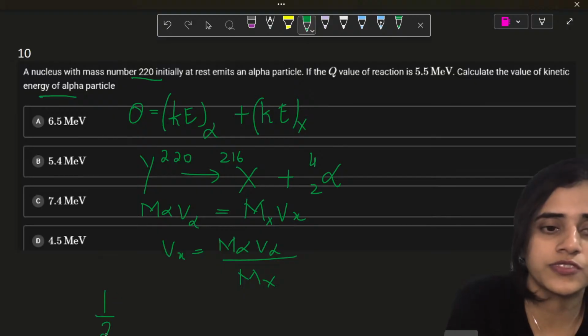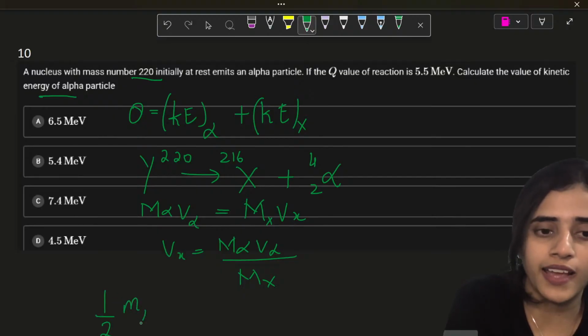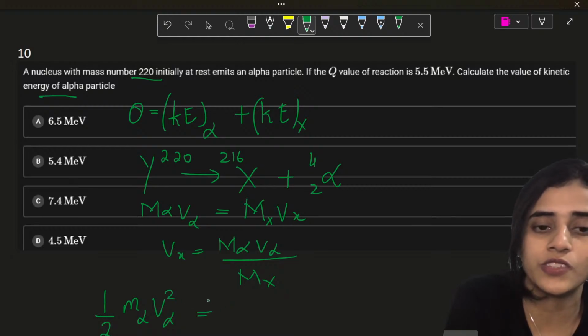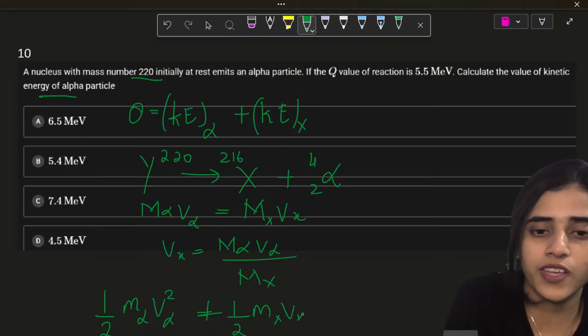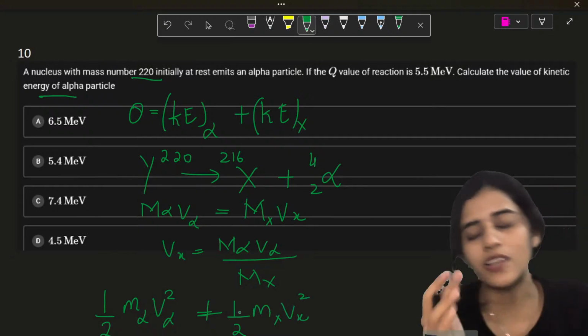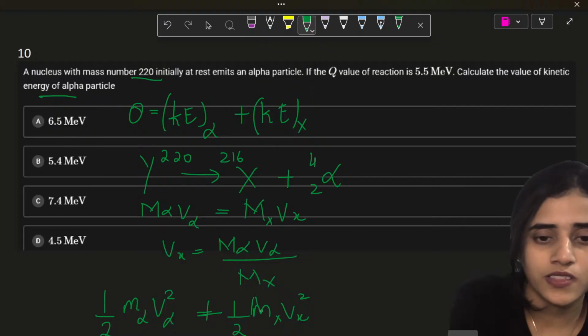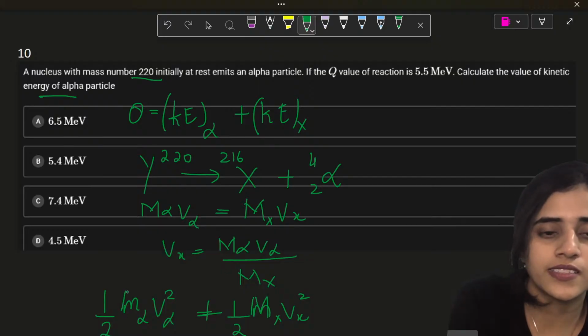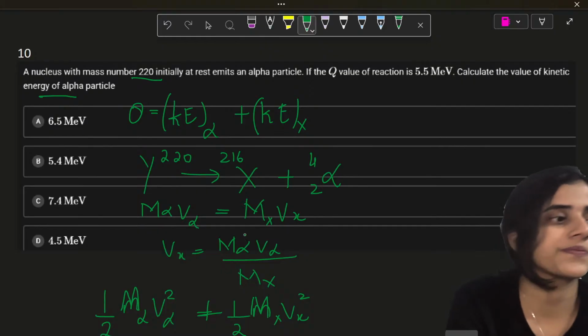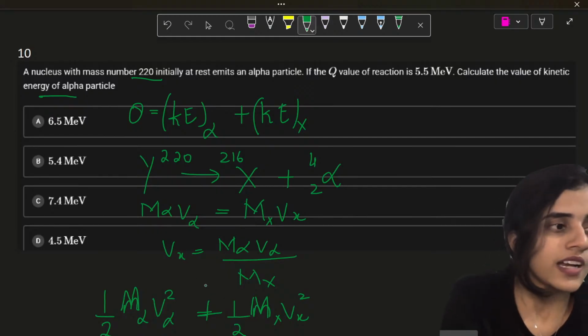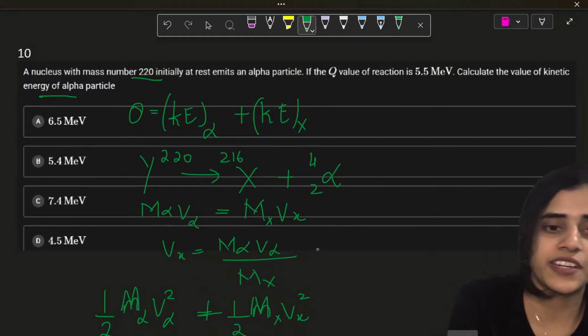So half m alpha v alpha square plus half mx vx square. So the m's are all capital, okay? Half mv square, all that is fine.